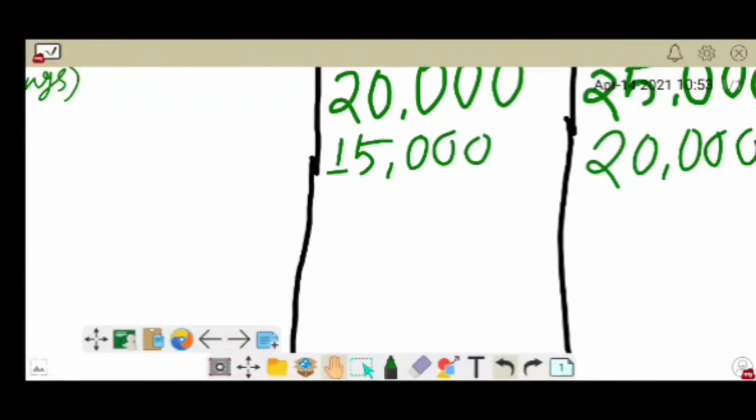Now we'll calculate something else given in the adjustment.